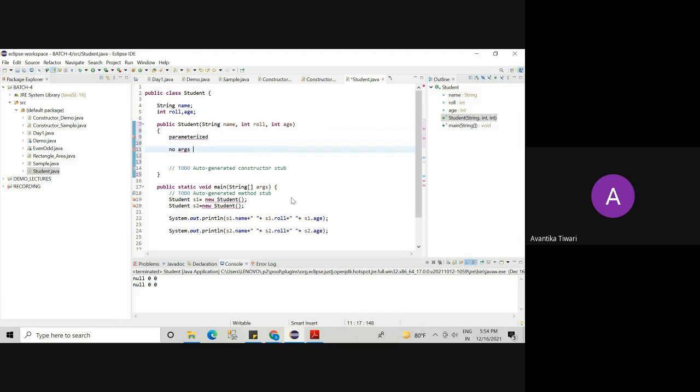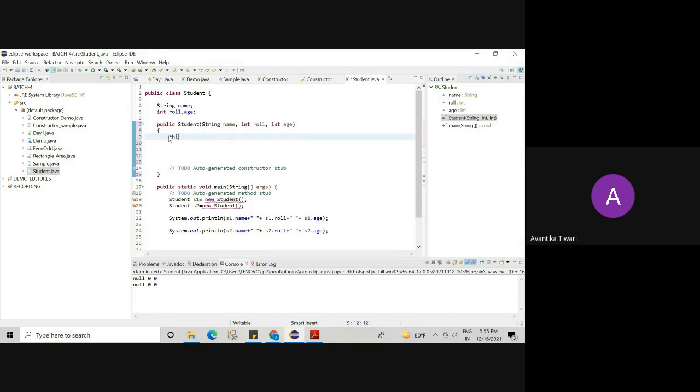One is parameterized constructors, which accept parameters, and the second category is no args constructors, meaning no arguments constructors, which do not accept any parameter. How many parameters are we passing here? 3. So that means it is a parameterized constructor.